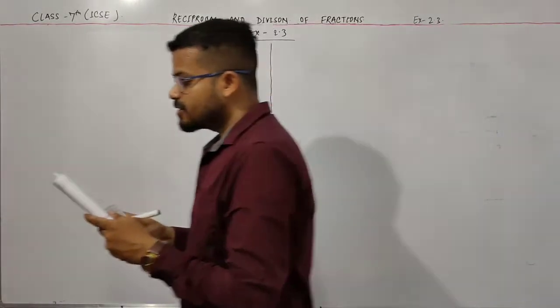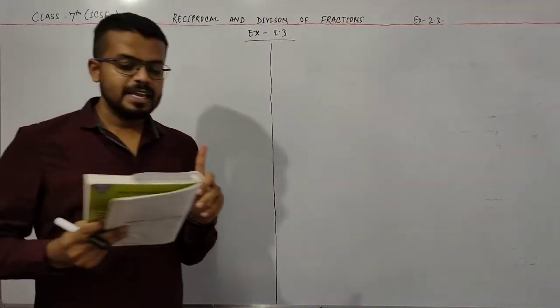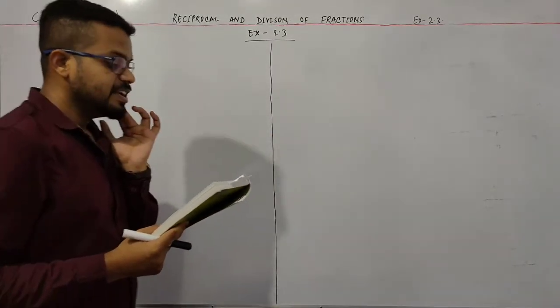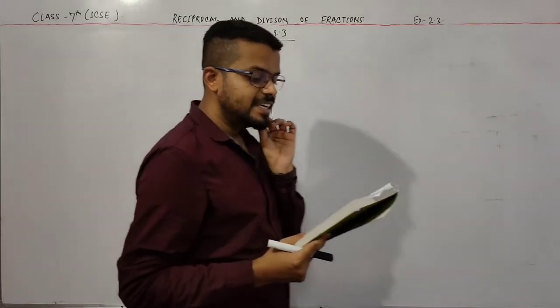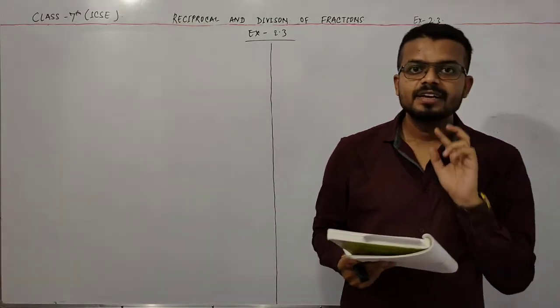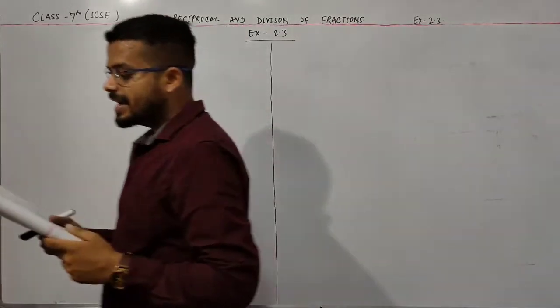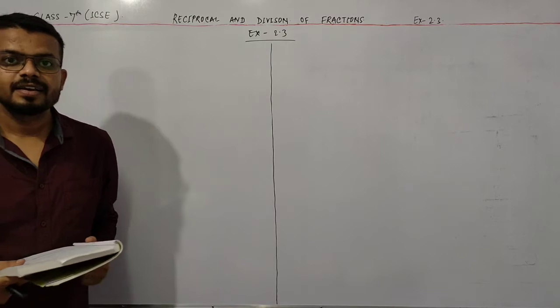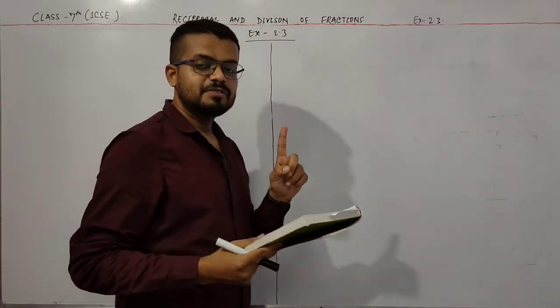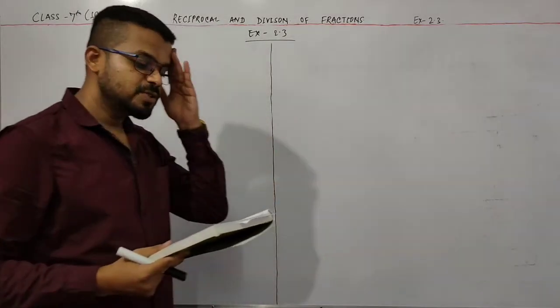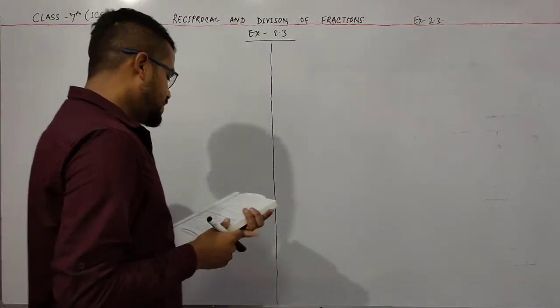So the answer of 6 is 1. Okay, now question number 7: is there any number that does not have a reciprocal? Yes, there is only one number, which is 0. 0 has no reciprocal.